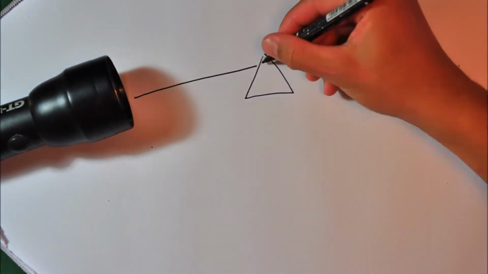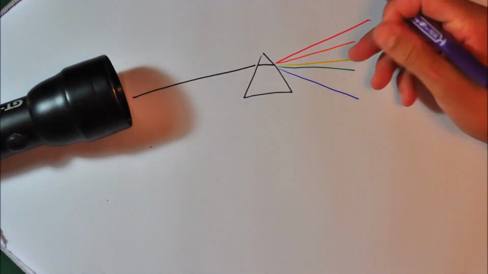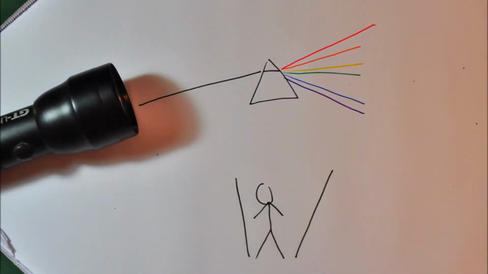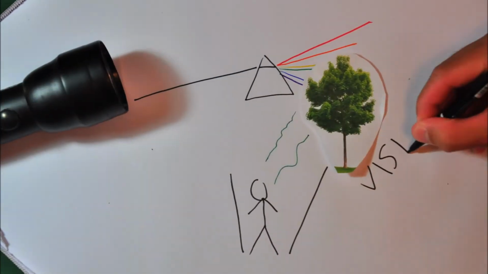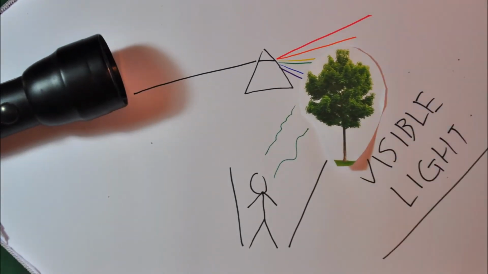Visible light ranges from red to violet, and this section of the EM spectrum is the only one that humans can see with their naked eye. But what are we actually seeing? When white light shines onto a surface, certain colors are absorbed, and what isn't absorbed is reflected, which is what we actually see, such as the green light from the tree here.